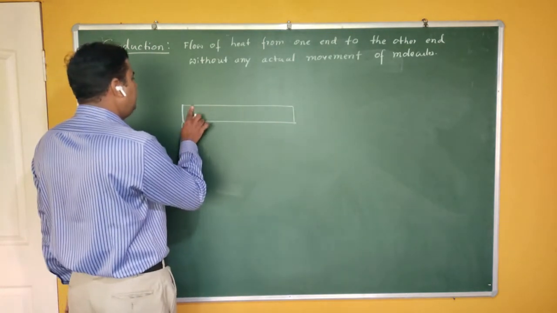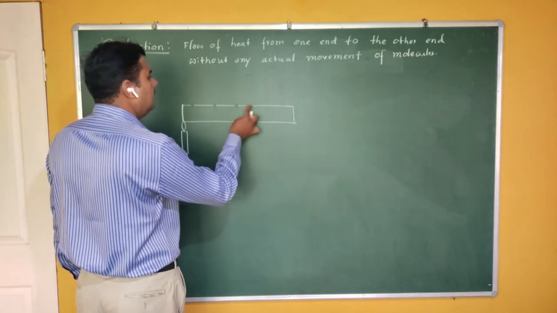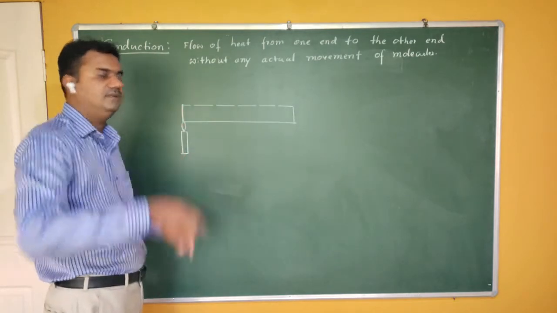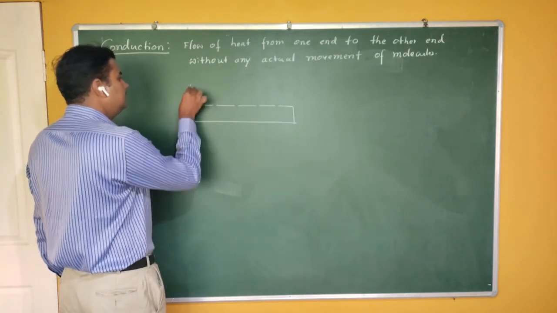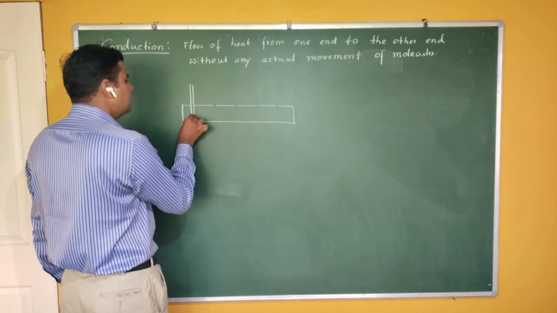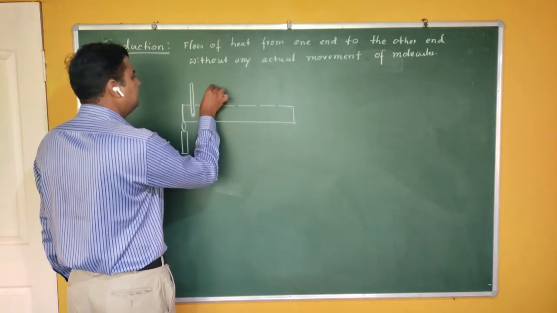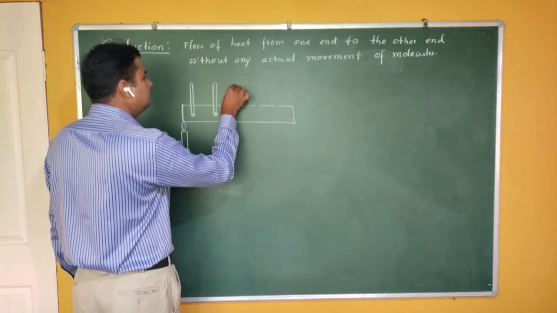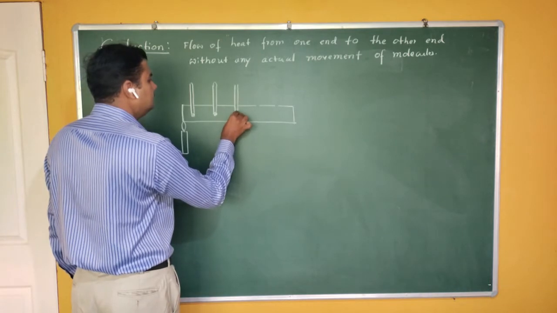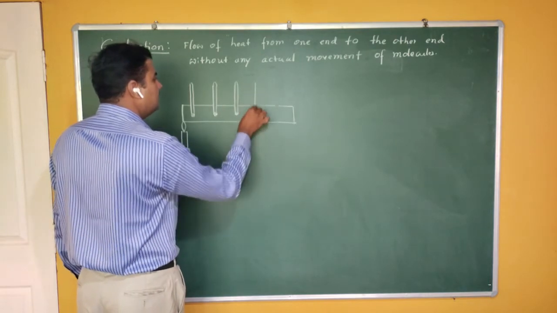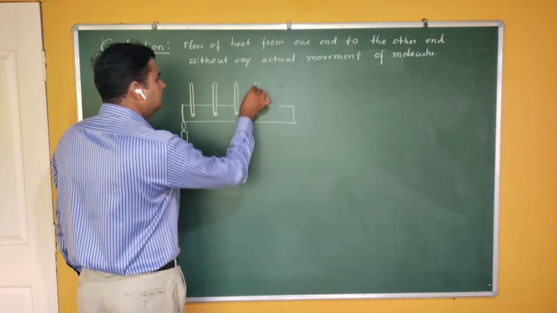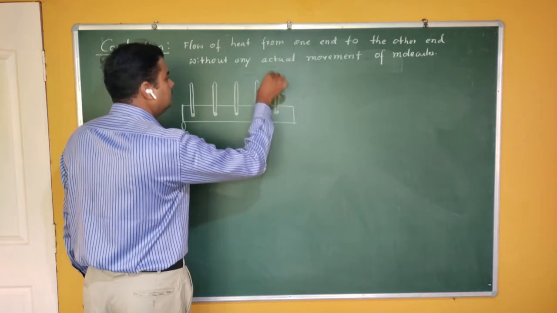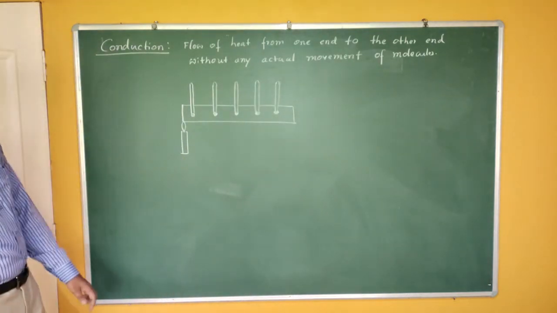Now see here, if I keep a number of thermometers here, let me take a metallic rod and drill holes in it, and in those holes let me keep some thermometers like this. Okay, so keep some thermometers. What do you observe here?